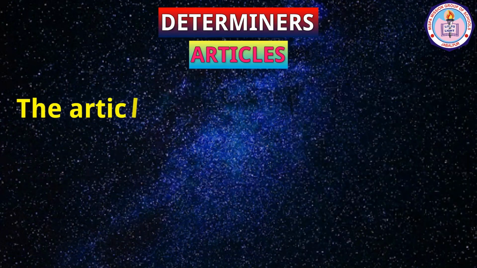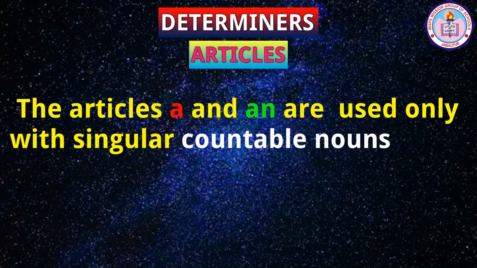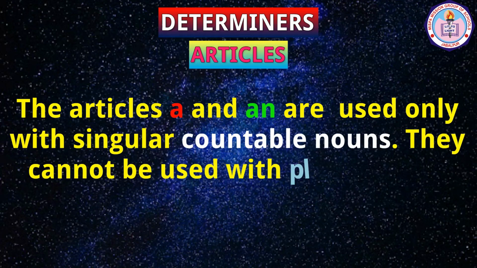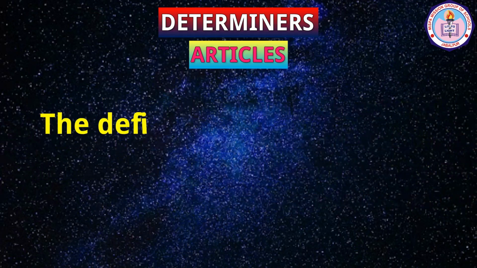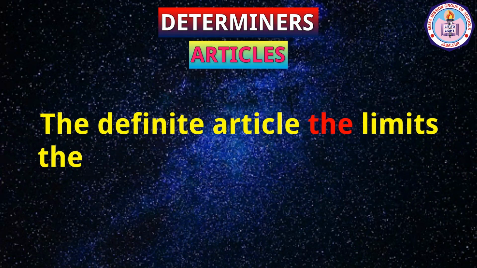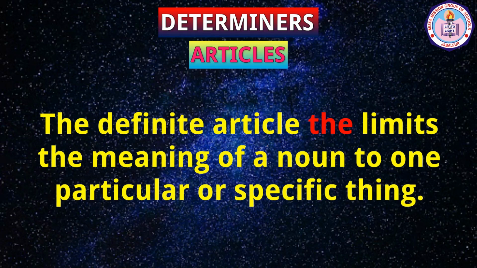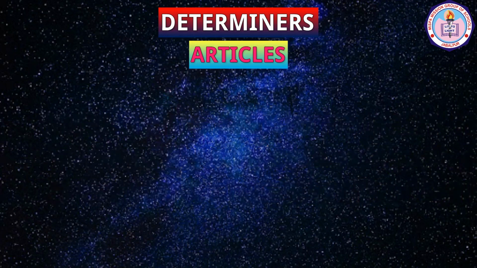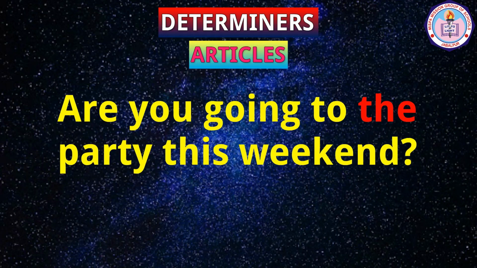The articles a and an are used only with singular countable nouns. They cannot be used with plural nouns and uncountable nouns. The definite article, the, limits the meaning of a noun to one particular or specific thing. For example, your friend may ask you, "Are you going to the party this weekend?" The definite article tells you that your friend is referring to a specific party that both of you know about.